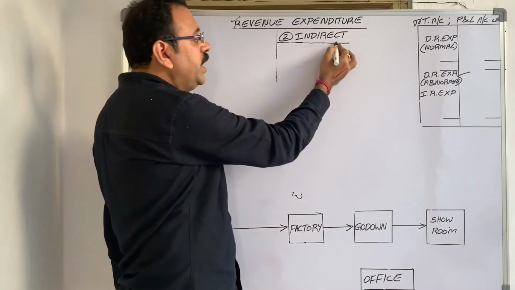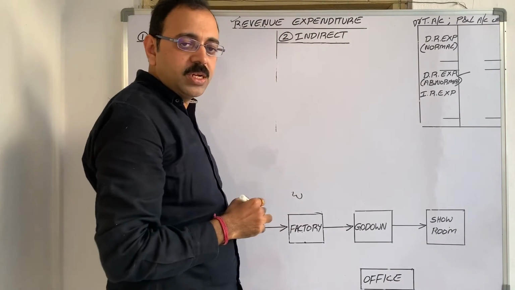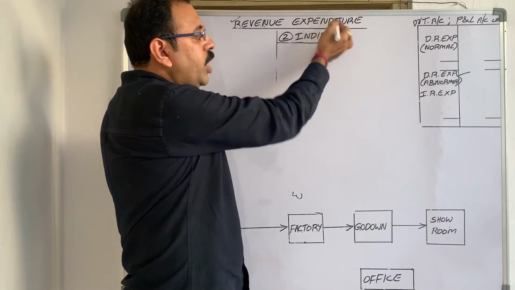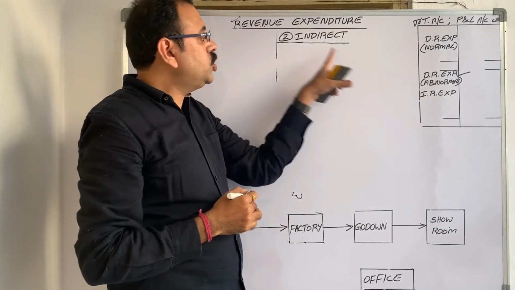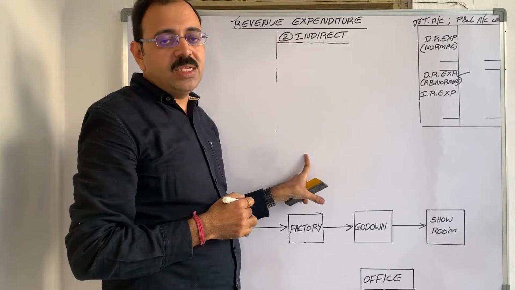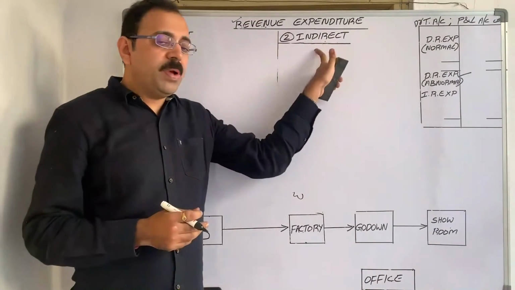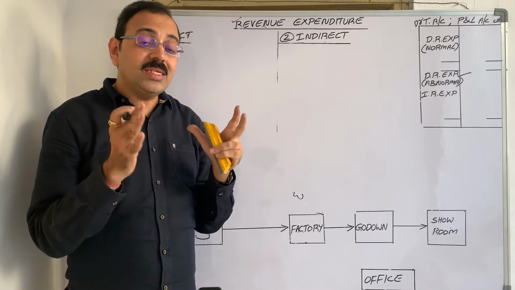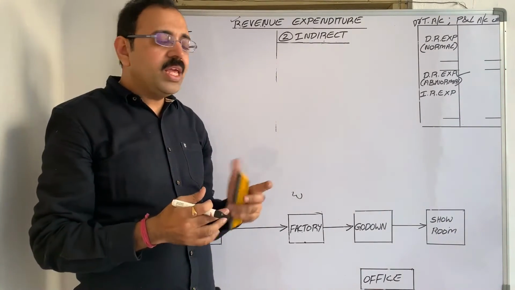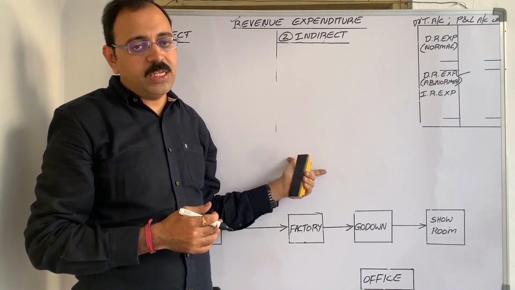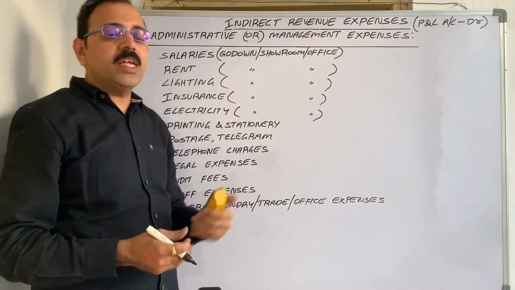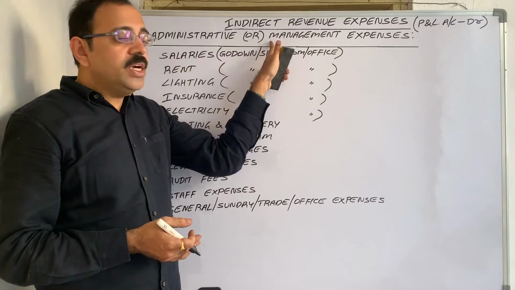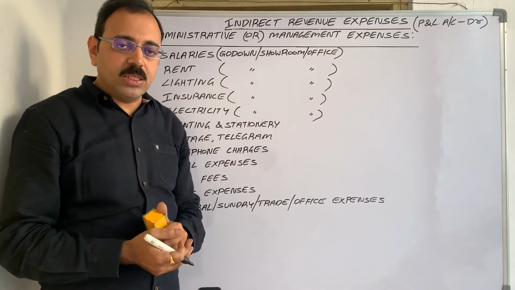Now come to indirect revenue expenditure. Indirect revenue expenses come in P&L account debit side. And so many expenses come under this category. Indirect expenses can be divided under 7 headings. Clearly, I will give the list of indirect expenses. First one is administrative or management expenses. They are incurred in day-to-day activities of the business.